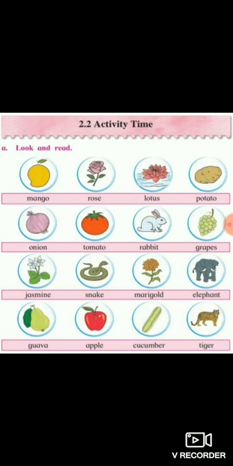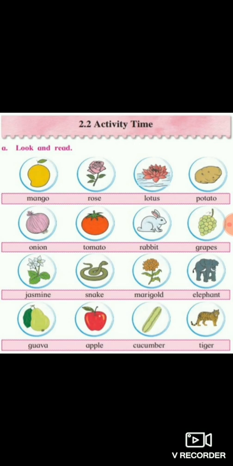Can you all tell me what is the onion? In which group does it belong? Onion is a vegetable. The next is T-O-M-A-T-O, tomato. Now what is the tomato, students? Is it a fruit or a vegetable? Can anyone tell me? Yes, tomato is a vegetable.